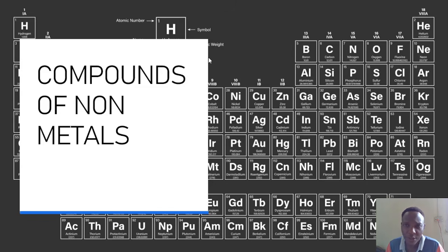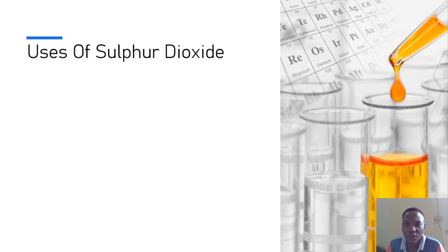Our chapter is composed of nine metals, and we are discussing sulfur dioxide. In the previous session, we discussed the various chemical properties of sulfur dioxide. In this session, we will cover the uses of sulfur dioxide. Then we will also discuss the hazardous effects of sulfur dioxide.